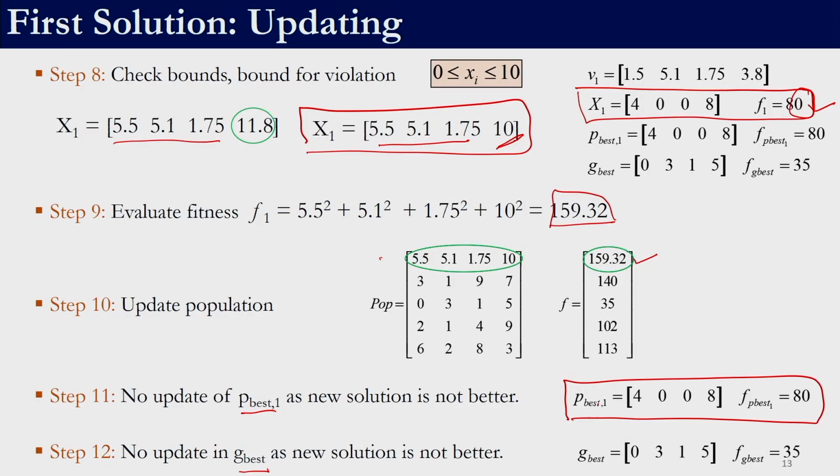So, for this particle, currently it has a position with a fitness of 159.32, but in the past it had a solution for which the fitness was 80. So, the personal best for the first particle is not to be updated, because the fitness that we had previously is better. Now if we compare with global best also, you will realize that global best cannot be updated, because the global best we have is 35, and this solution has a fitness of 159.32. So, no update in G best.